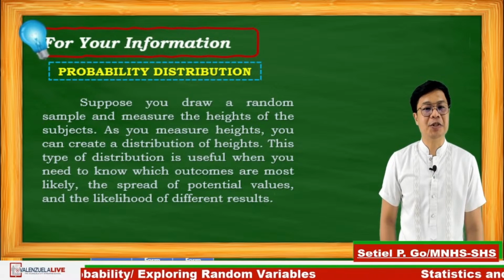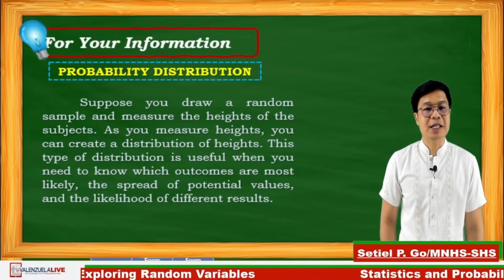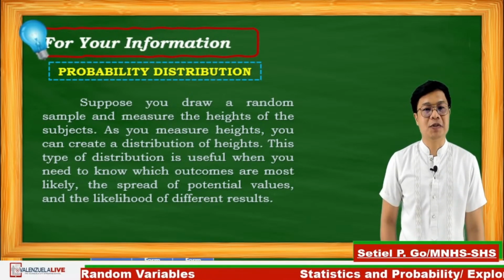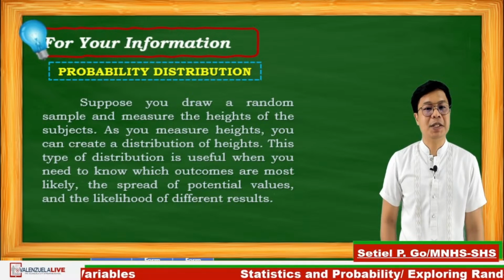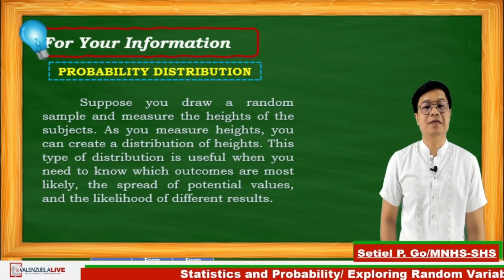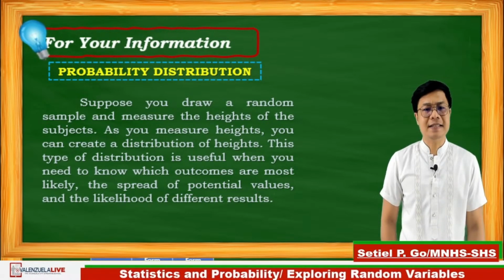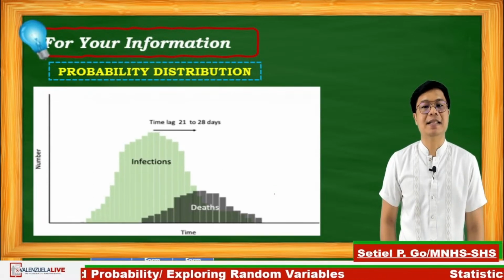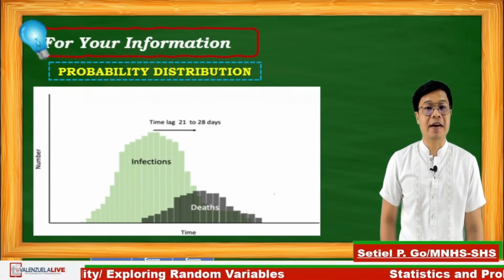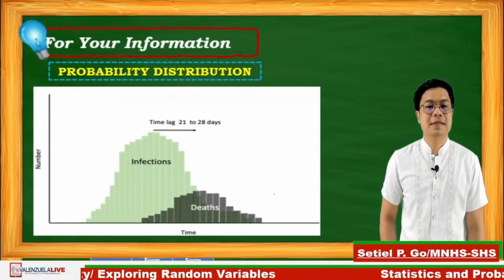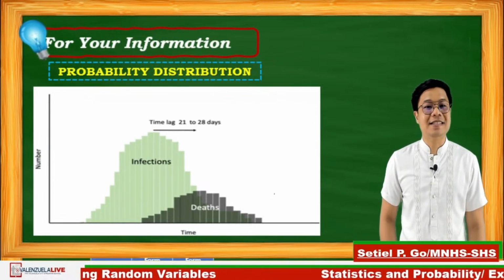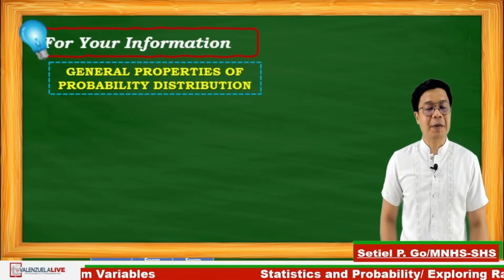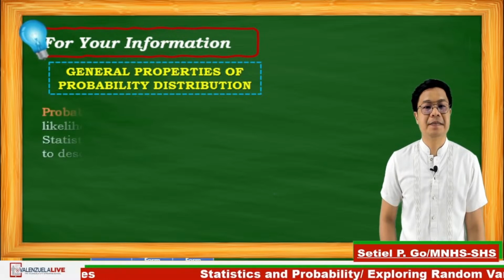This type of distribution is useful when you need to know which outcomes are most likely, the spread of potential values, and the likelihood of different results. Just like the current issue right now, wherein the number of infected and the number of deaths are very evident. And now, let's discuss the general properties of probability distribution.